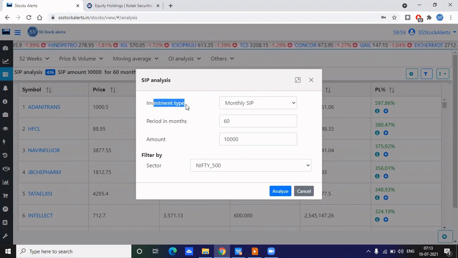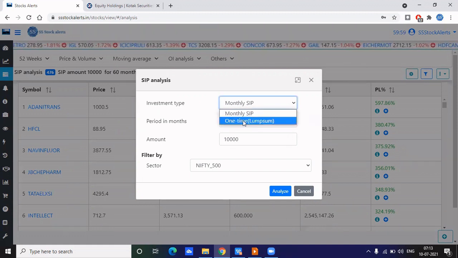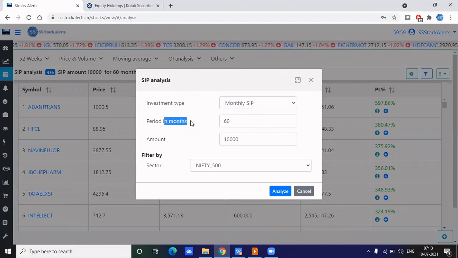Here, I'm trying to invest in stocks with the SIP process, not as a lump sum. And this is in a month. How many months? Like if I have invested for the last 60 months in the SIP process, each month I'm adding 10,000 for the SIP. And I'm only interested in seeing the history of Nifty 500 stocks, and I'm just clicking analyze.